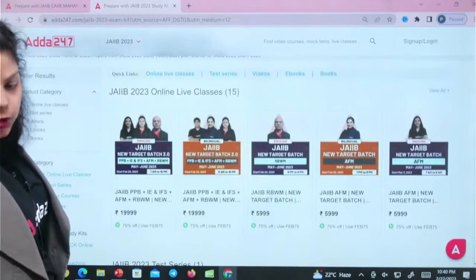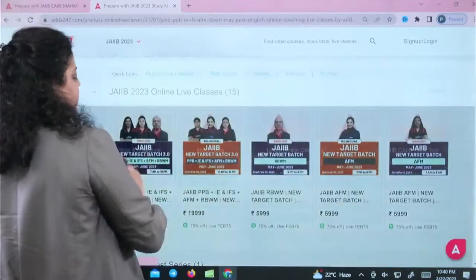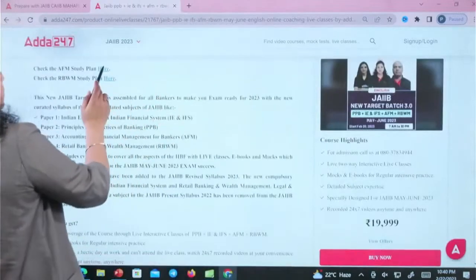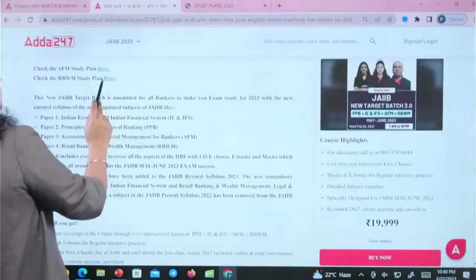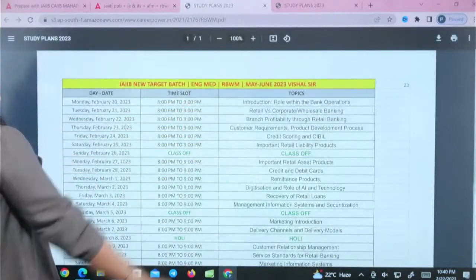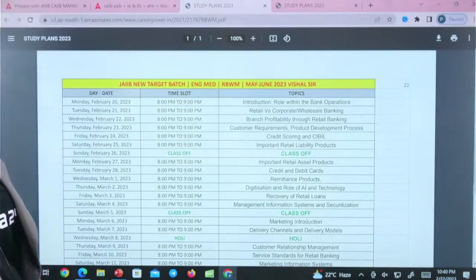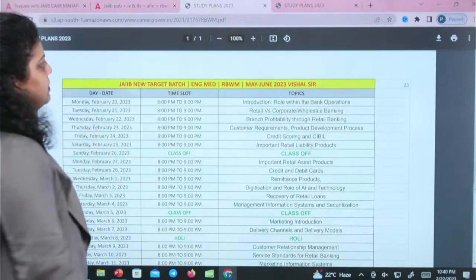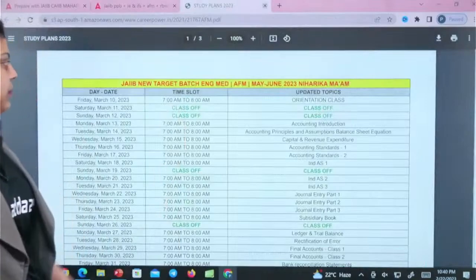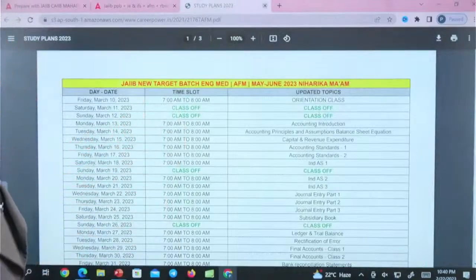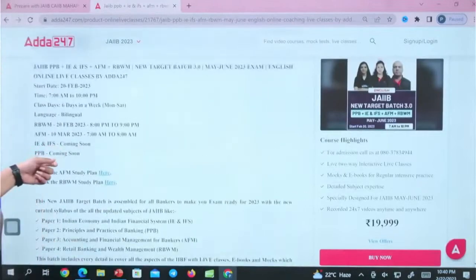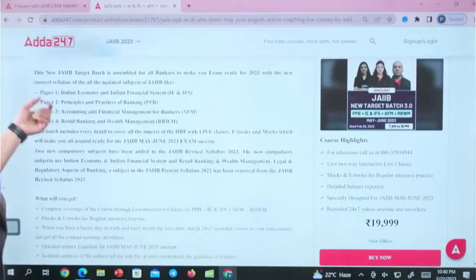Let's say you want to go with the English medium target batch. Do read all the details. You can check the study plan here. The AFM and retail banking study plan is already available. You can see that retail banking will be taken by Vishal sir, starting from the 20th of February, and the AFM will be starting from the 10th of March, taken by Niharika ma'am. The PPB and IE IFS schedule will be coming soon. The date will be announced soon.